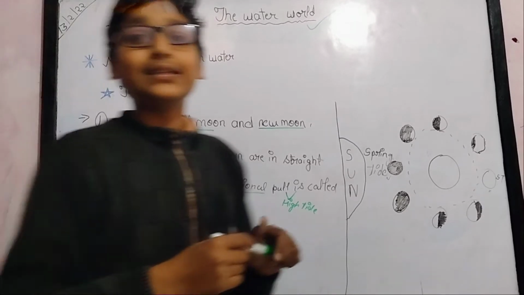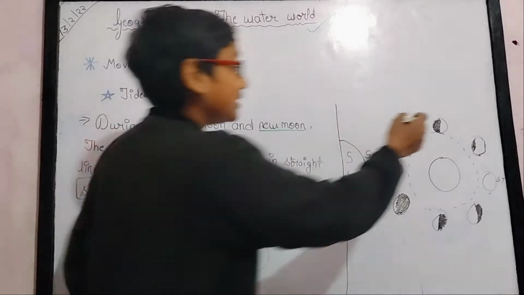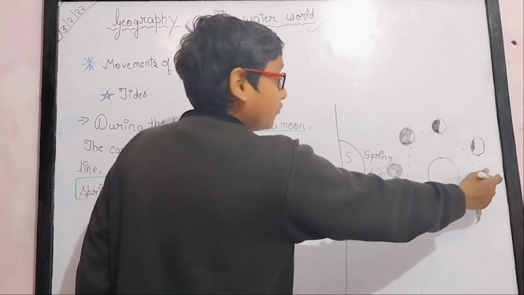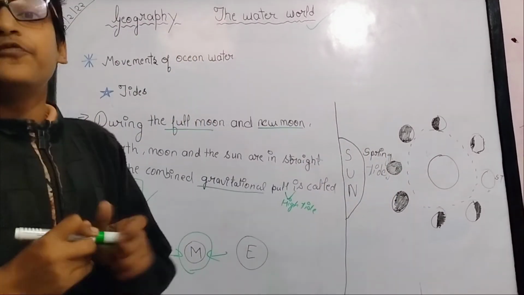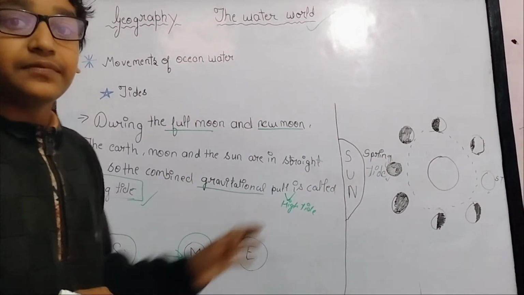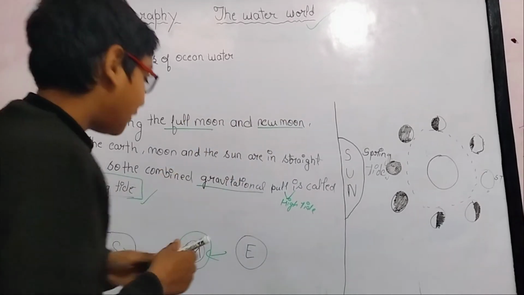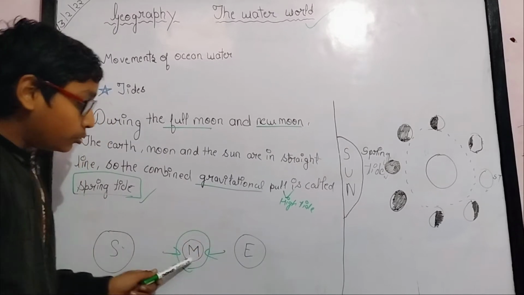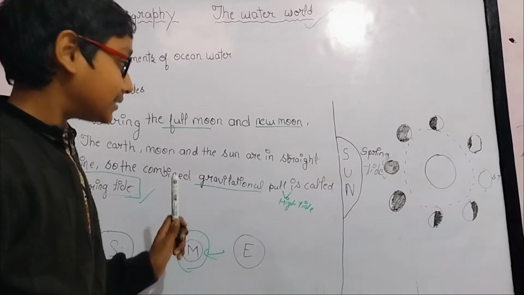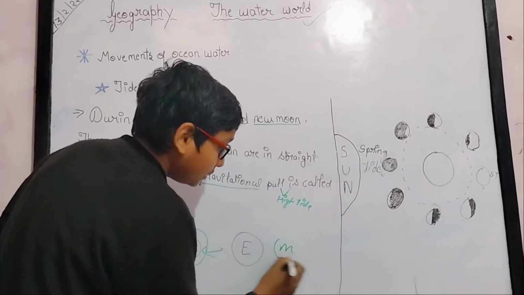We can't see the new moon. As you can see in the picture, this is the new moon. It is completely black and we can't see it. That is called new moon. But what is full moon? The full moon is the opposite of this. The new moon is between earth and the sun, but the full moon is beside the earth.